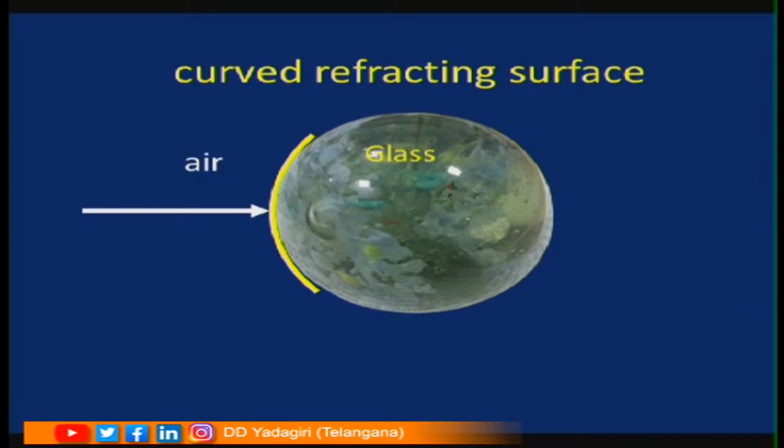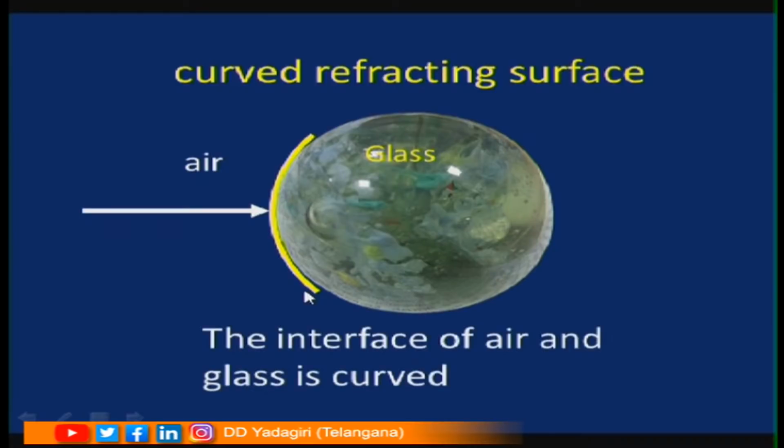So, for this light ray, this surface is a curved surface. Now, we have to discuss how this light ray is going to refract. The interface of air and glass here is a curved surface. Dear children, I hope you understood what is actually a curved surface as far as a light ray is concerned. Now, let us try to know what are the terms involved in curved refracting surfaces.